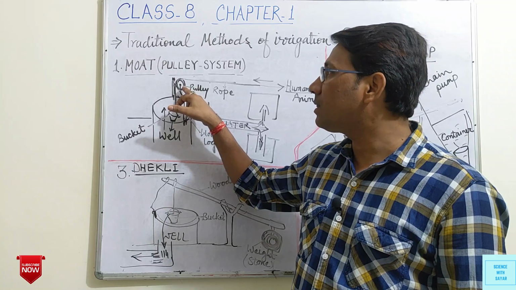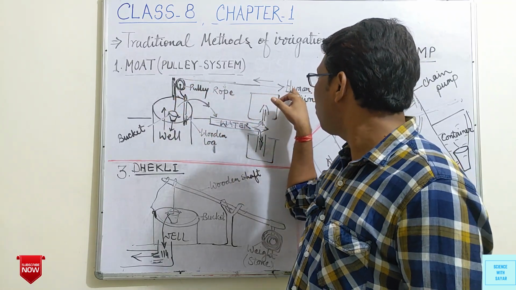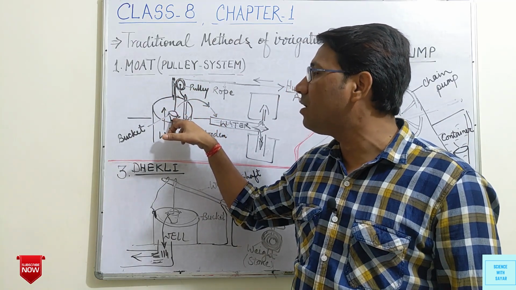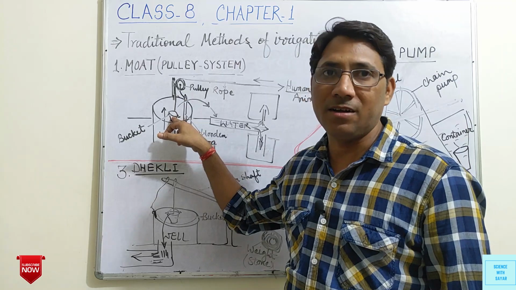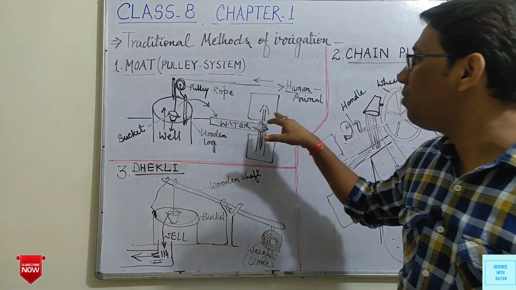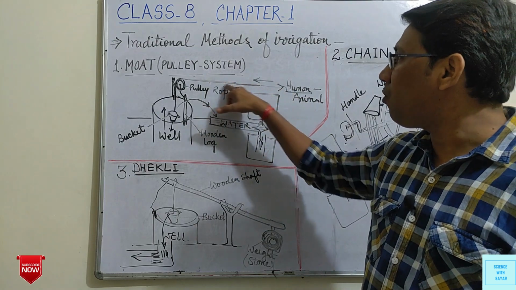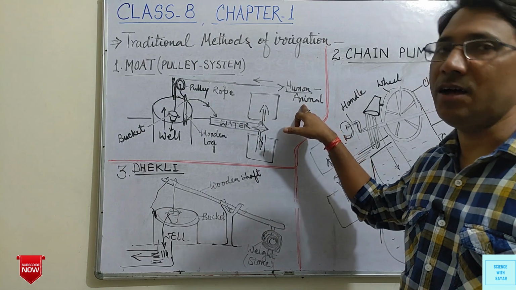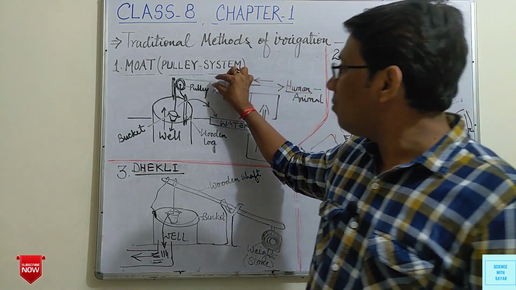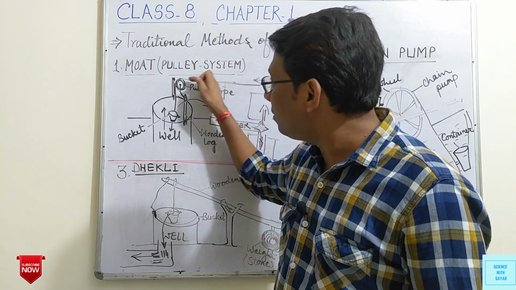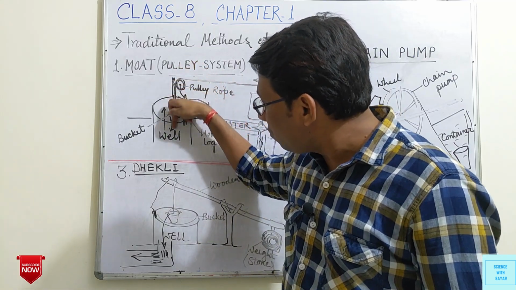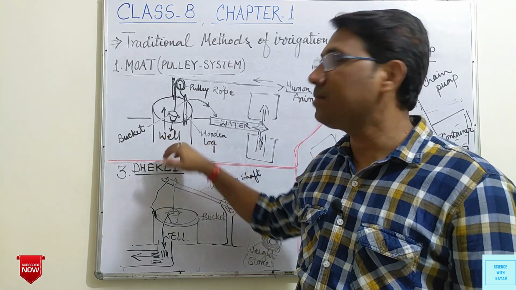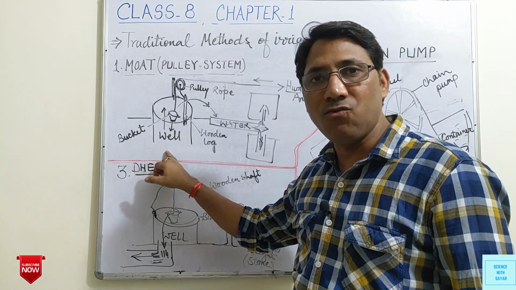On the pulley there is a rope, and this end of rope is connected or tied with a bucket or container. Now here this rope can be pulled by human beings or animals. When we leave it, this bucket will go inside the well, and this will be filled up with water.